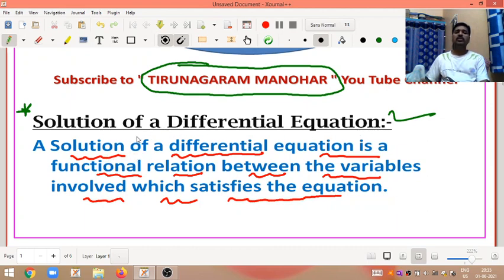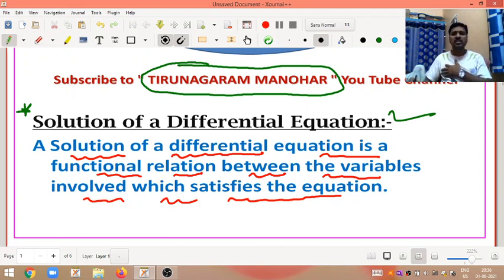Before going to the solution of a differential equation, one definition is there. Solution of an equation means any value or quantity which satisfies the given statement or given equation. That value or quantity is said to be a solution.